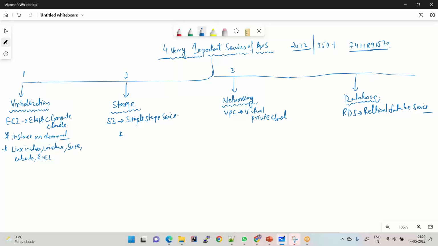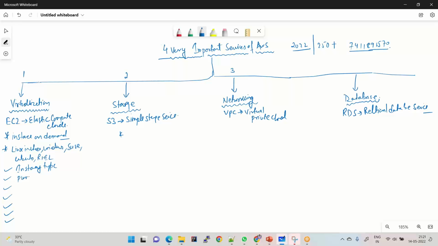Now, what are the things that you need to learn inside EC2? When you are learning EC2, what are the key points that you need to understand? The very first thing is how to create any Linux or Windows instance. Then there is a concept called instance type. Please learn instance type. There are multiple types of instances offered by AWS.